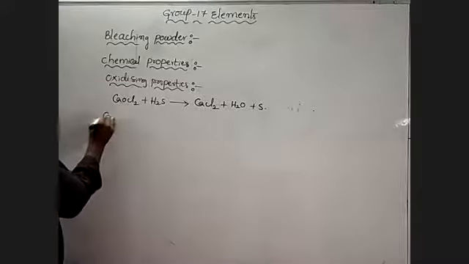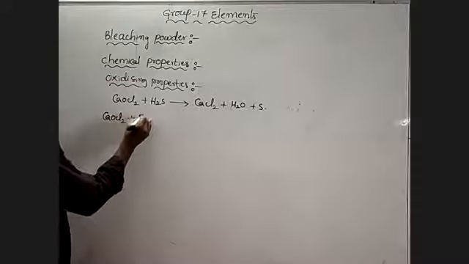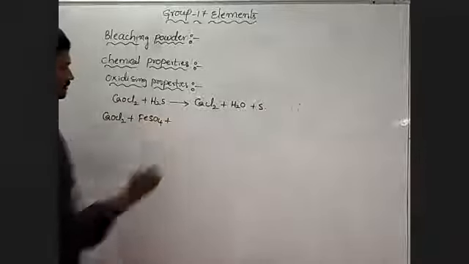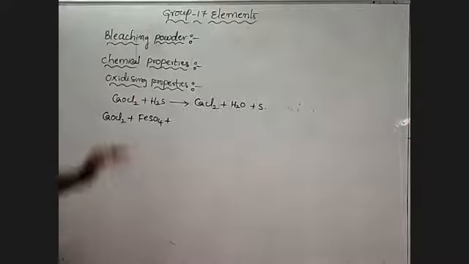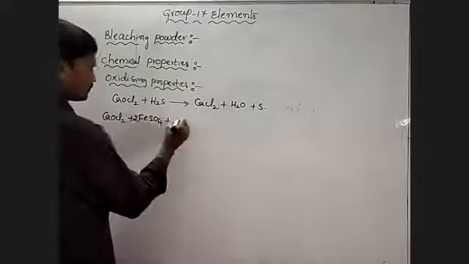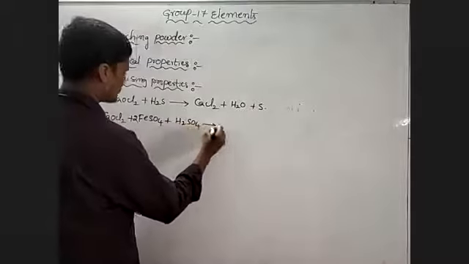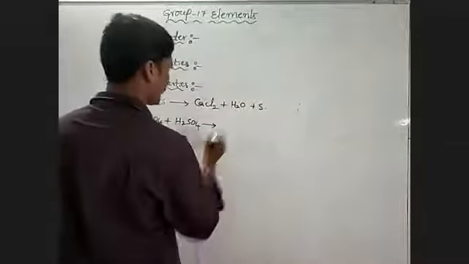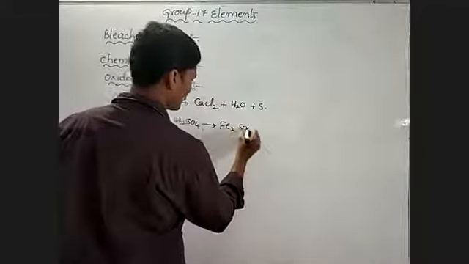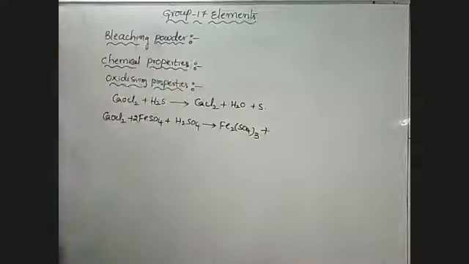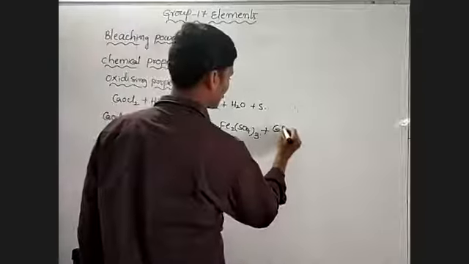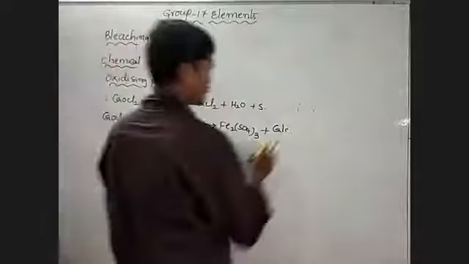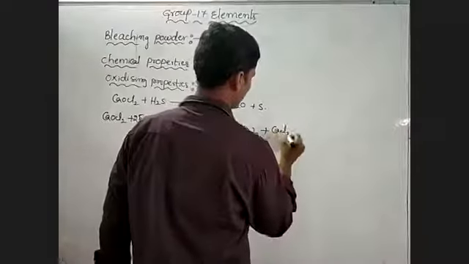అట్లాగే bleaching powder oxidizes ferrous sulfate to ferric sulfate. అంటే ferrous ని ferric గా oxidize చేస్తుంది ఇది. That means in the presence of sulfuric acid, ferrous sulfate is converted to ferric sulfate, Fe2(SO4)3, along with calcium chloride and water.